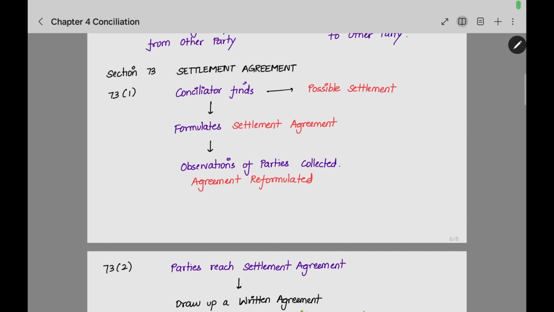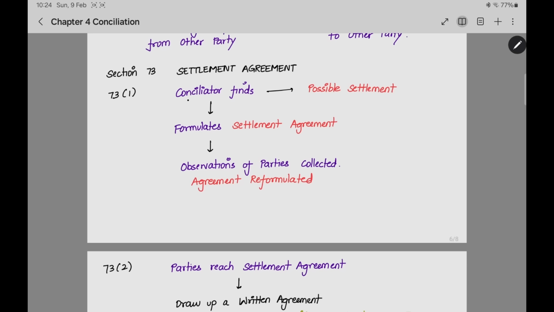The next section we are going to see is section number 73, settlement agreement. Like we saw in arbitration, section 30, settlement. In this we have section number 73. Certain section numbers you have to remember by heart. This is one of the section numbers. Section number 73 is for settlement. In arbitration, section number 30 is for settlement.